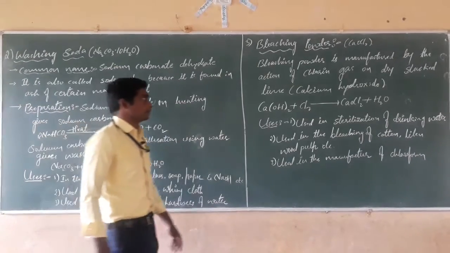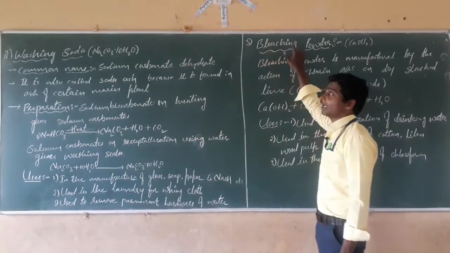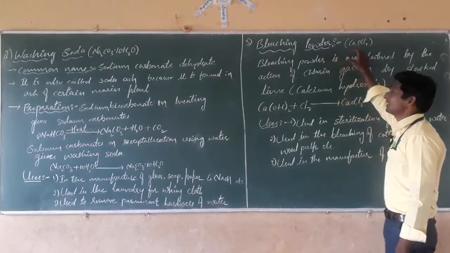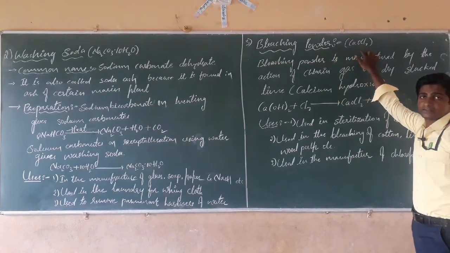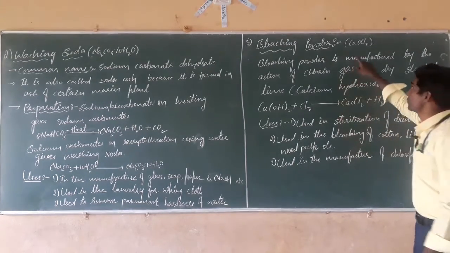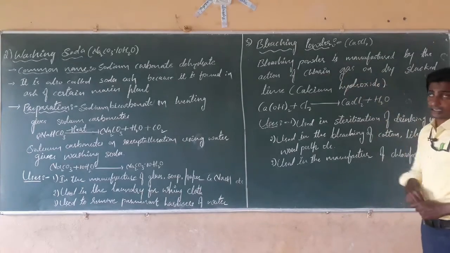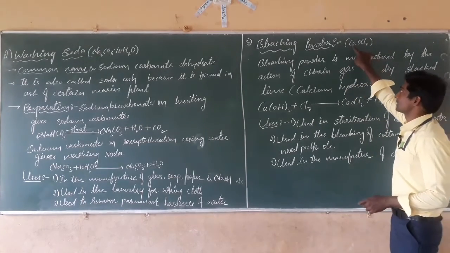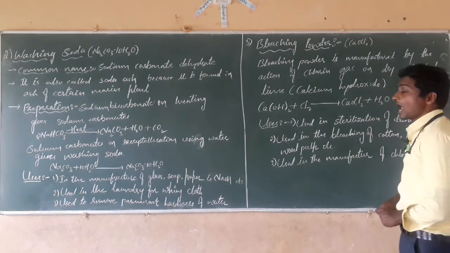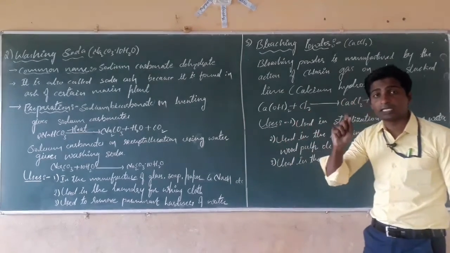Next, dear students, the third salt is bleaching powder. Its formula is CaOCl2, calcium oxychloride. Bleaching powder, its common name, is calcium oxychloride. The bleaching powder is manufactured by the action of chlorine gas on slaked lime.